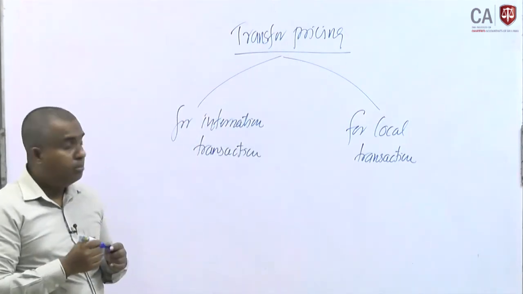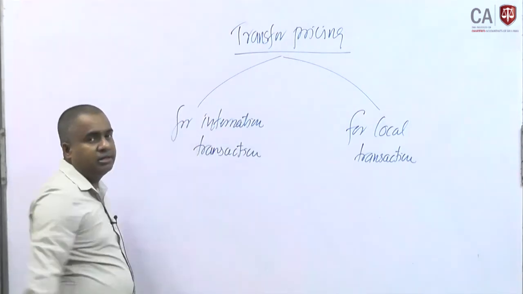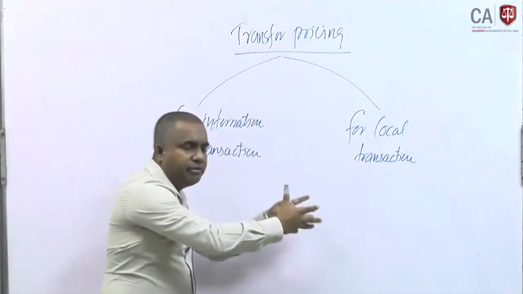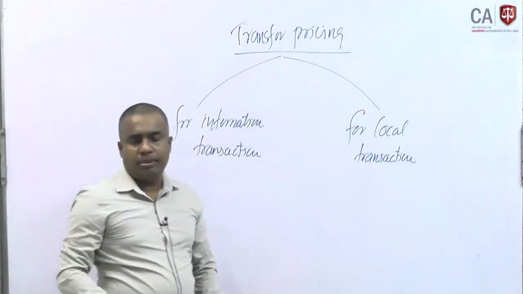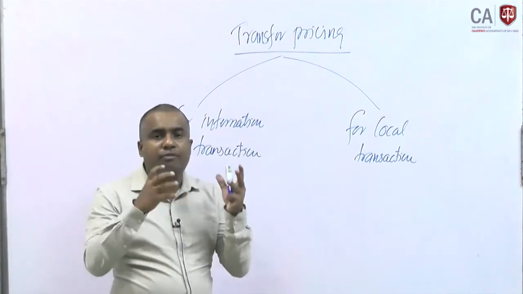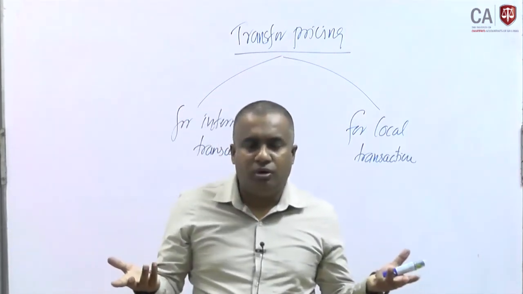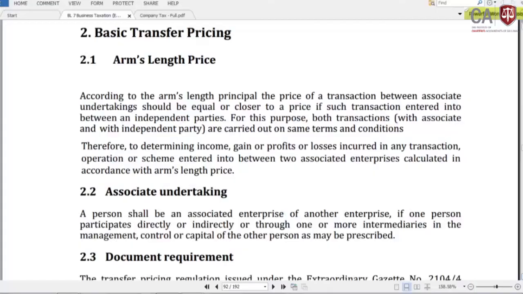These are two different applications. The major concern is about international transactions. Within the country, even if there is transfer pricing, if it has little impact on the tax calculations, there is no need for much concern from the tax angle.